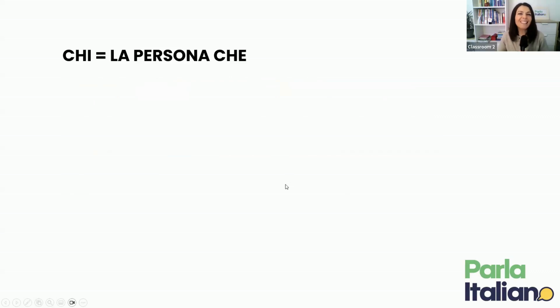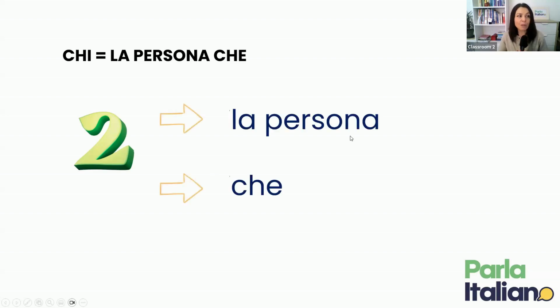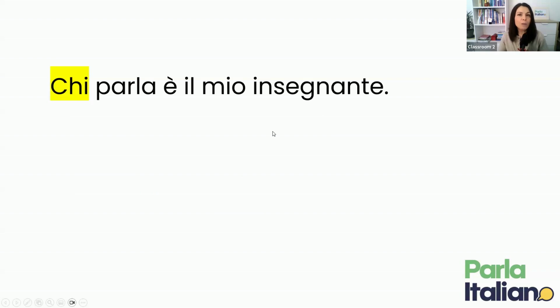Great, so let's have a look at chi. Now, you need to know that chi means la persona che, the person who. And because of this meaning, it actually includes two elements. The word chi includes la persona and also che. So let's have a look at an example. Chi parla è il mio insegnante.